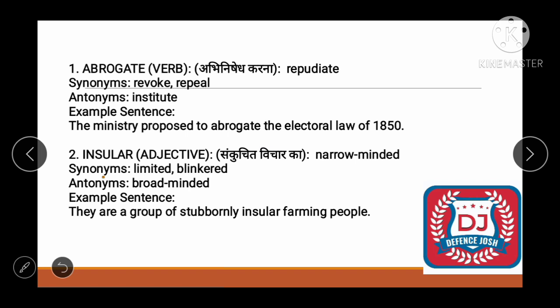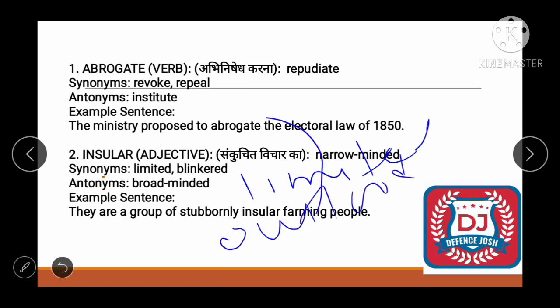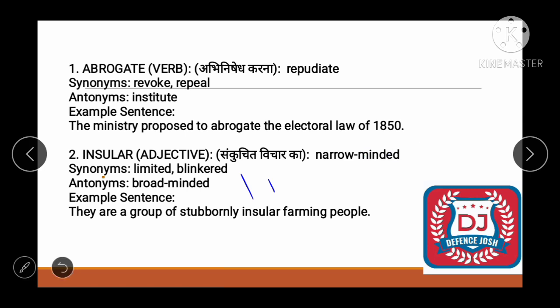Now moving toward the next word, it is insular. Insular is an adjective which means narrow minded, right? So what would be the synonyms? It would be limited and blinkered. See friend, what does blinkered mean? It means having or showing a narrow or limited outlook. Limited outlook is known as blinkered, right? So antonym would be broad minded. Now let's form an example. They are a group of stubbornly insular farming people. Okay, I think it's clear.